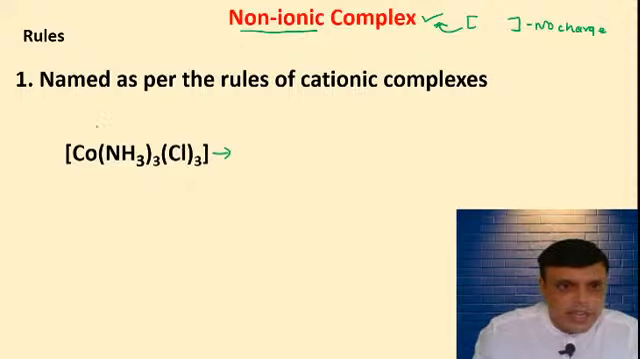So यहाँ पे कितने ligands हैं? यहाँ पे 2 ligands हैं. This is ammonia ligand, which is neutral ligand.